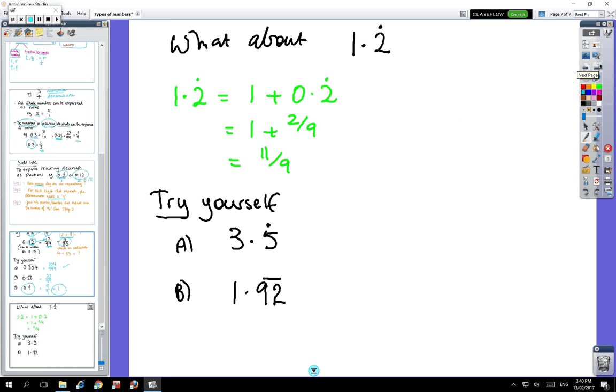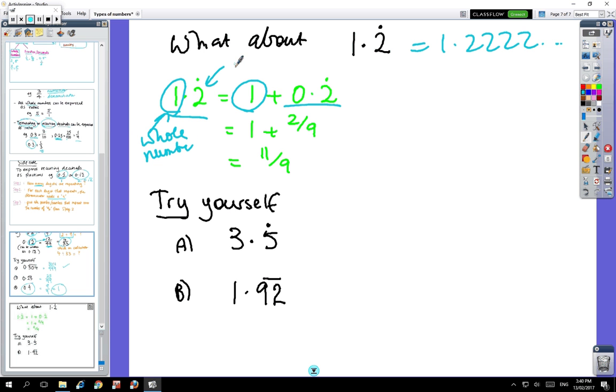So what about when you've got 1.2 recurring, which is 1.2222 all the way through? So what we do is we break up the 1 away from the 0.2 recurring. So this is the whole number, okay? And then this is the recurring decimal. Okay, so then this 0.2 recurring is, you put the 2 over 9, and then that combined with the 1 gives 11 on 9. So have a go at these two yourself, and then when you're ready, come back live.